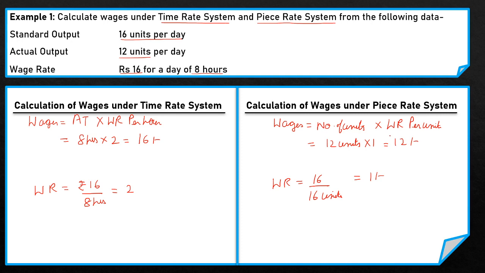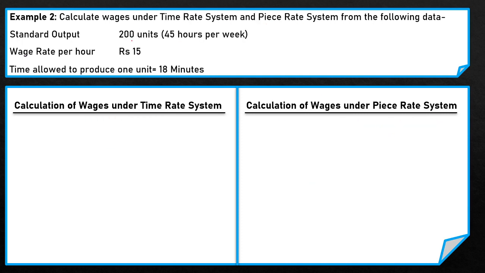Now we take another example. Here the standard output is 200 units per week, and in a week 45 hours are provided by the company to the worker. The wage rate per hour is rupees 15 and the time allowed to produce 1 unit is 18 minutes. Now first we write the formula under the time rate system.